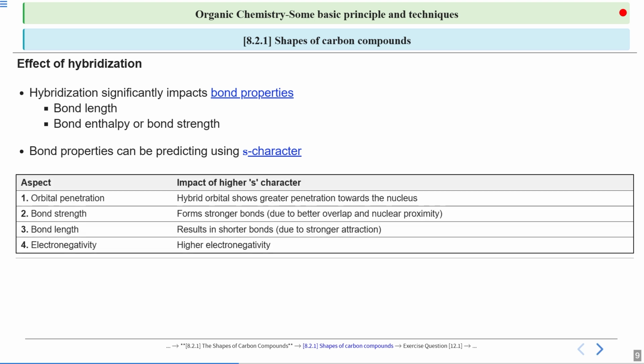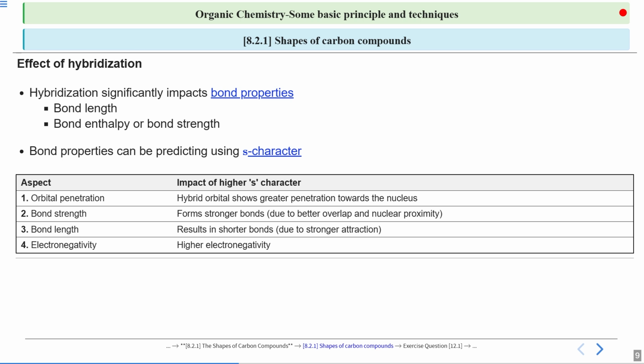If your carbon has a greater s character, then it will show various properties. Those properties are related to orbital penetration, bond strength, bond length, and electronegativity. Now, one more important thing: you should know how to calculate the s character or p character in a given hybridization. It's very simple. Suppose a carbon is sp hybridized. It means the hybridized orbital is distributed equally between 2 atomic orbitals, s and p. So the s character will be 50 and the p character will be 50.